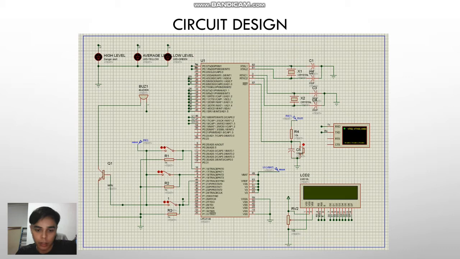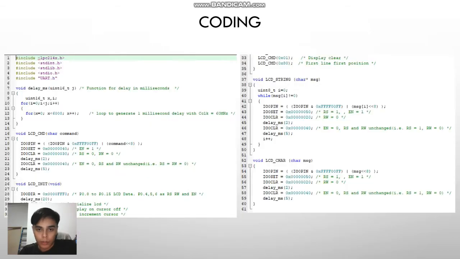Let us take a look at the circuit structure first. Here in Proteus we are using the LPC2148 microcontroller as well as 3 inputs and 5 outputs. The 3 inputs are 3 switches, and the outputs are 3 LEDs and 1 buzzer as well as an LCD. We also use a special feature, the virtual terminal UART. This is the connection in Proteus. So without further ado, let's take a look at the codes.